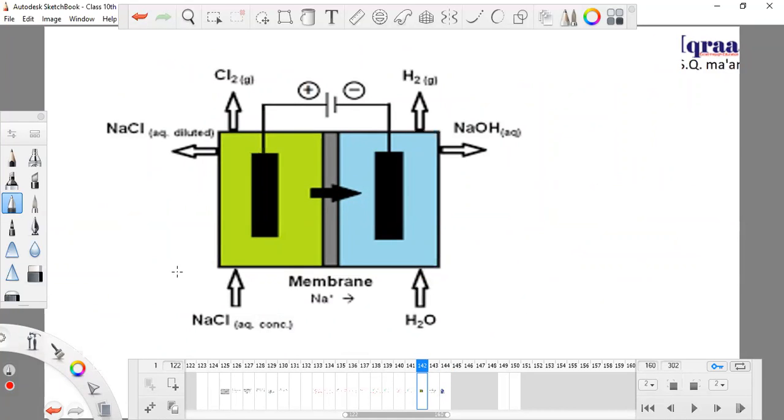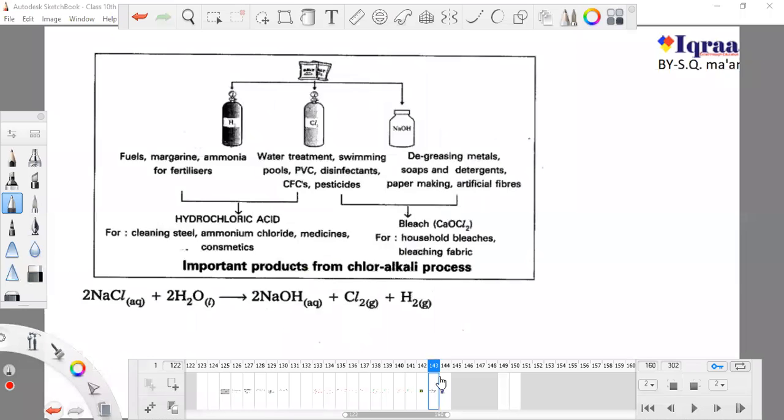Okay, now we are done with our three products, one base and two gases. So this is how our book represents our diagram. It will not be difficult for you to understand the diagrams of your book. And these are the uses of the two gases and one base we obtained. First it is hydrogen. This is hydrogen gas, this is chlorine gas, and this is our sodium hydroxide, NaOH.